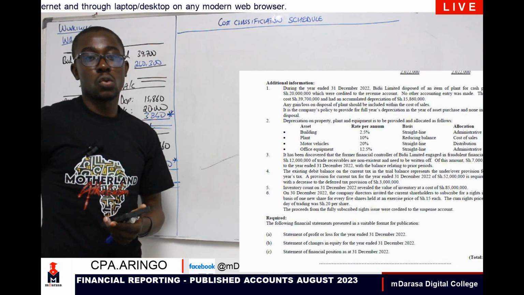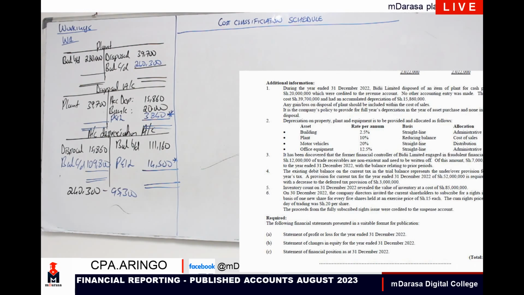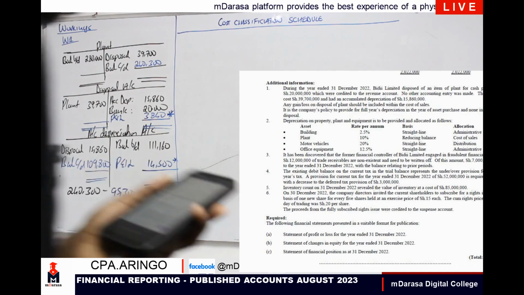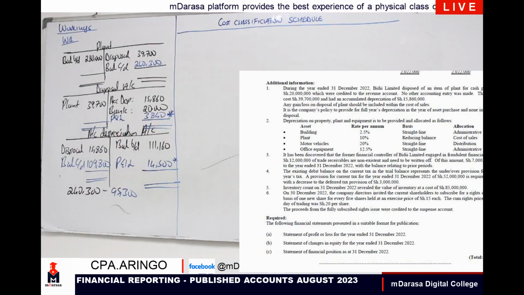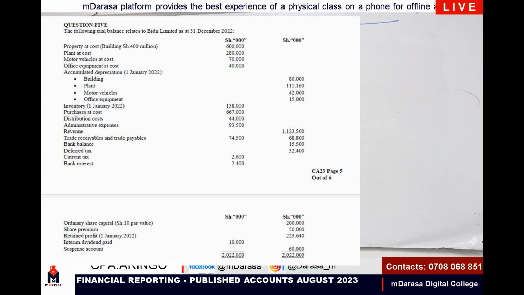But we can consider whatever you're given directly there. So how will we go about it? We are given our revenue, and we are given our cost of sales, I think, on top there. Let me share this so that you can all have it. Check whatever you're having in this question here.